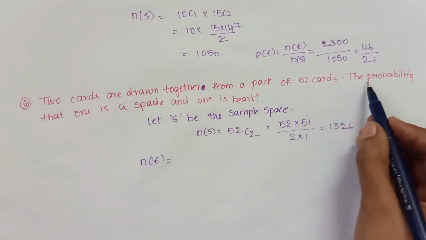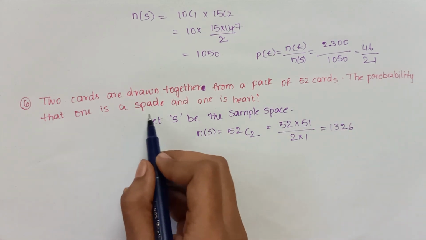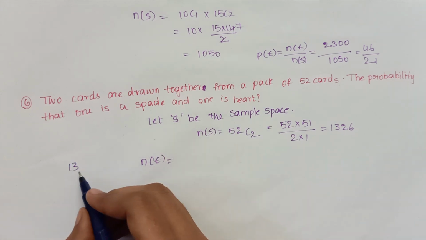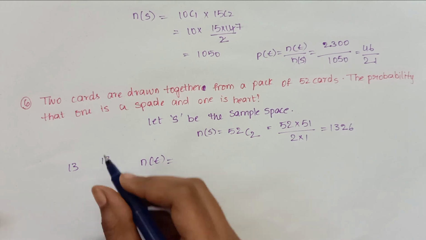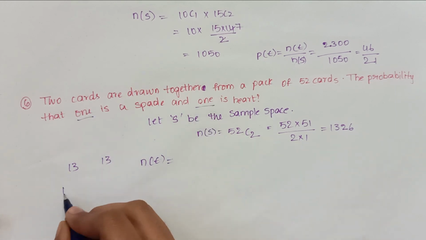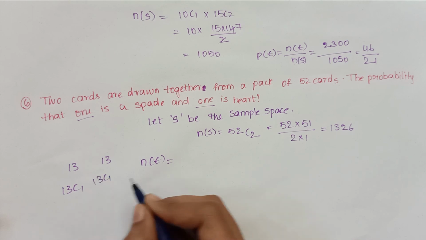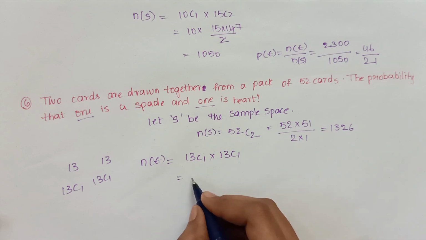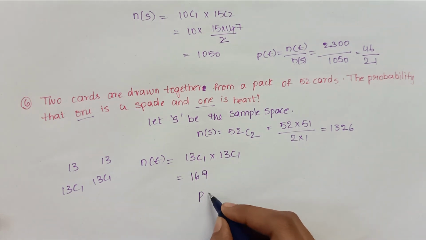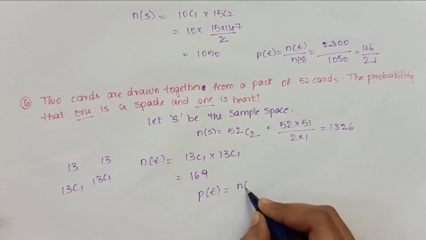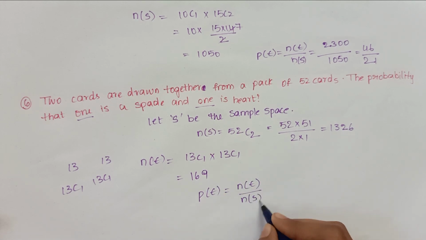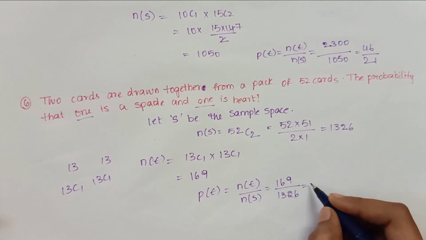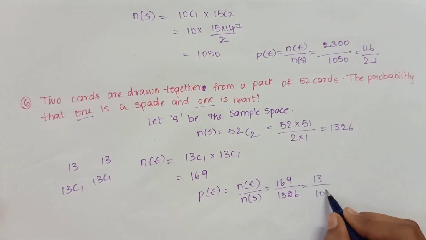Now N of E. They said the probability that one is a spade and another one is a heart. Total spades are 13 and total hearts are 13. So we want to take only one of each: 13C1 into 13C1, 13 into 13, so 169. So we want to find P of E, N of E by N of S, 169 by 1326. If you calculate, we'll get 13 by 102.